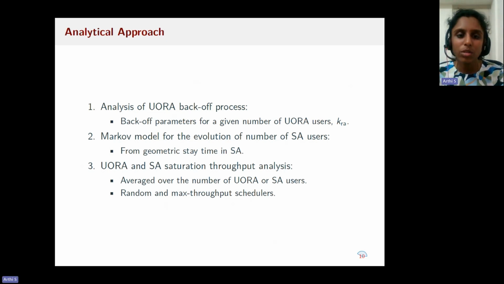We were able to do this Markov model since we consider the time a user stays in SA is a geometric random variable. Then we derive the saturation throughputs in random access and scheduled access. We compute the saturation throughputs in scheduled access for random and max throughput schedulers.